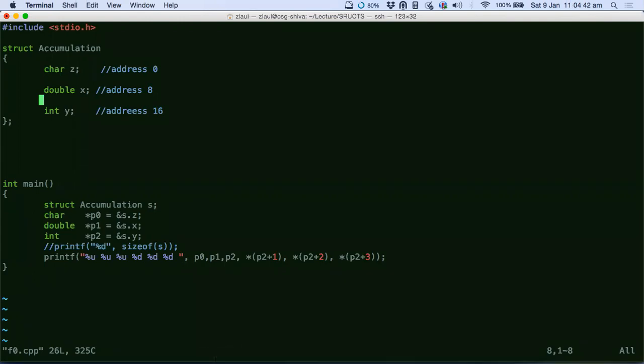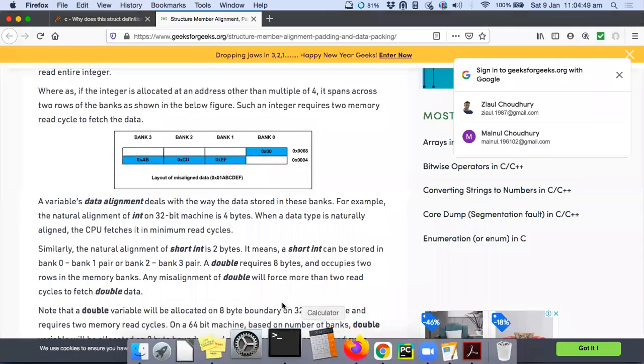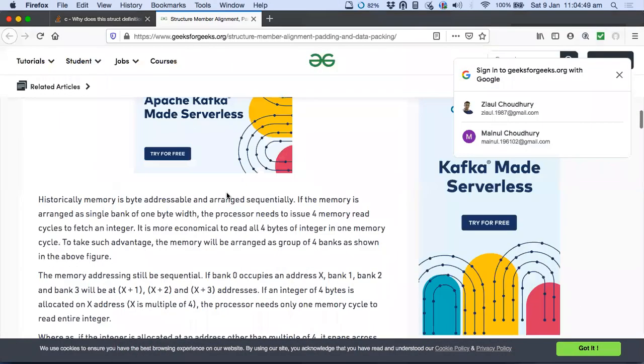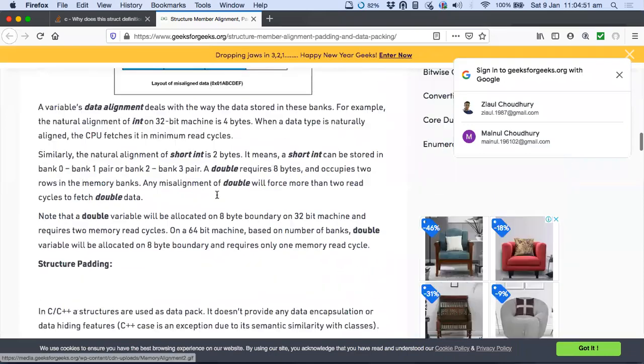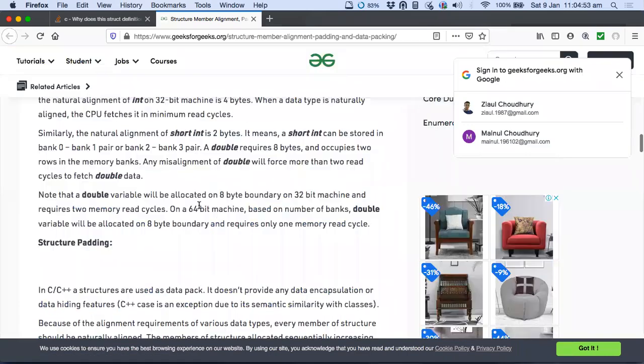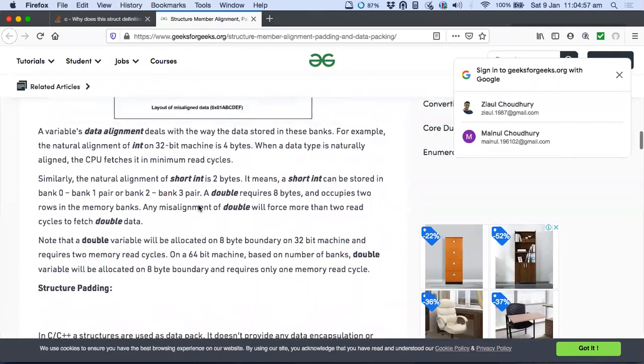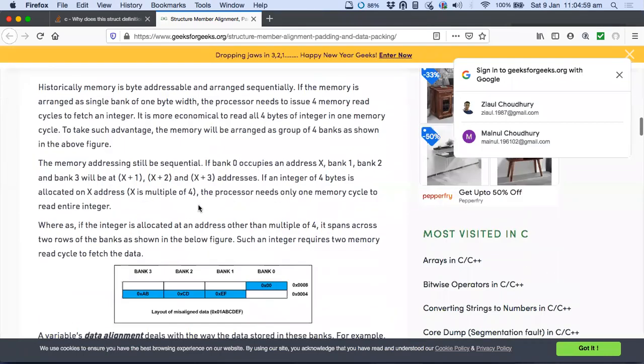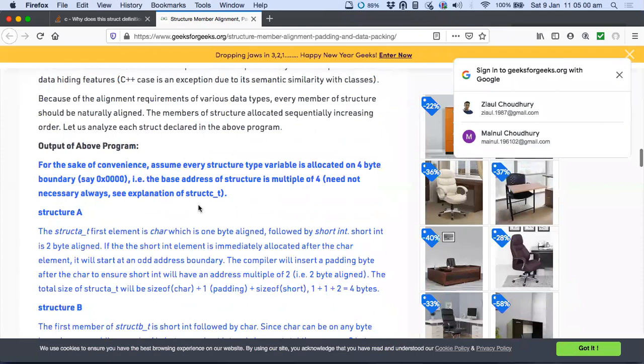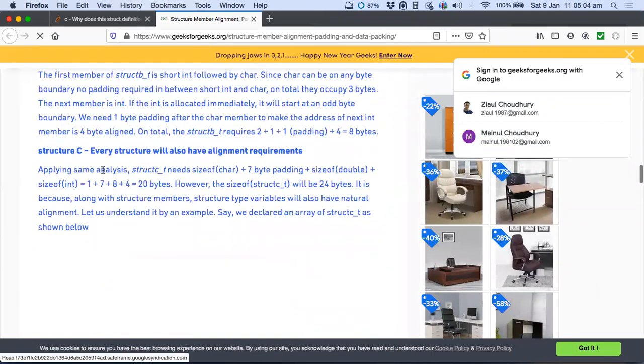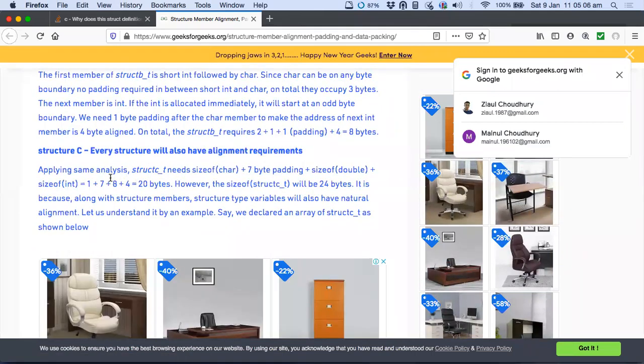So maybe we should continue with the structure part. Yeah, at least this is correct as per what this page says here. This is what they are also saying. So just remember this. Sir, in the structure C part, it is given. Where? If you scroll down, structure C, the last line. What does it say quickly? Along with the structure members, structure type variables will also have natural alignment. And what is that alignment?